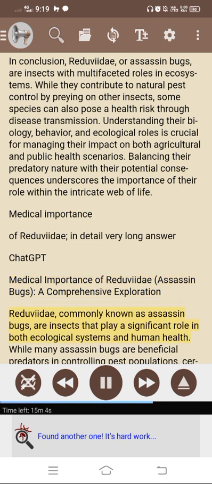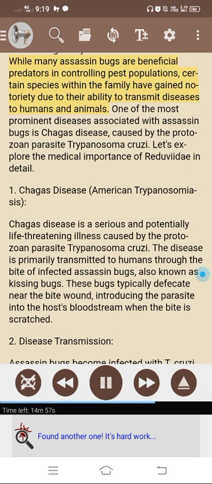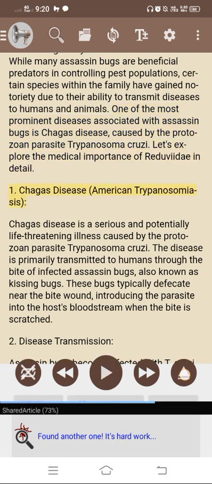Reduviidae, commonly known as assassin bugs, are insects that play a significant role in both ecological systems and human health. While many assassin bugs are beneficial predators in controlling pest populations, certain species within the family have gained notoriety due to their ability to transmit diseases to humans and animals. One of the most prominent diseases associated with assassin bugs is Chagas disease, caused by the protozoan parasite Trypanosoma cruzi. Let's explore the medical importance of Reduviidae in detail.